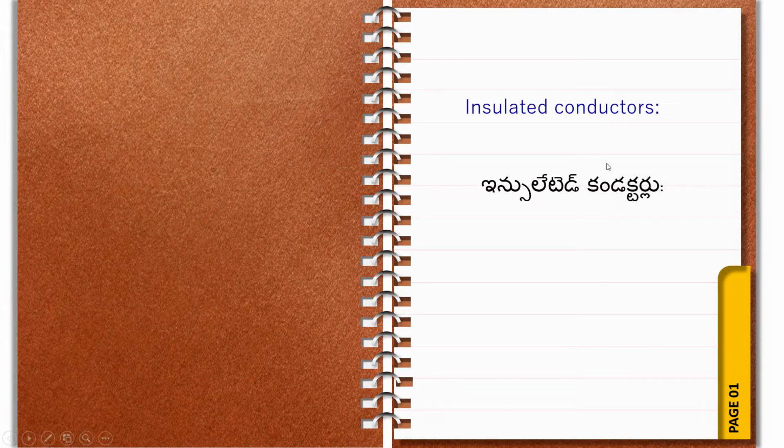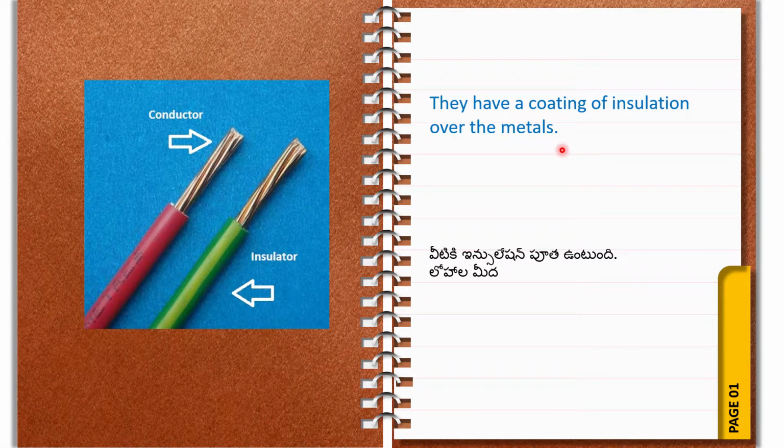Next, insulated conductor. What is an insulated conductor? Insulated conductors have a coating of insulation over the metal. They have an insulating cover.